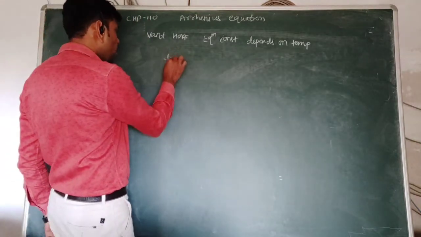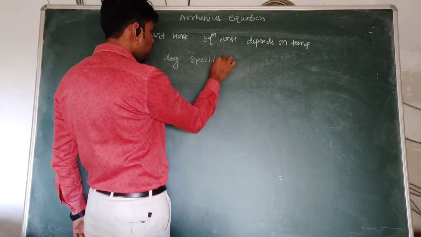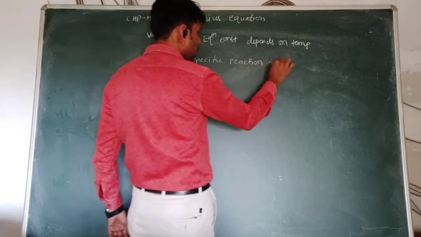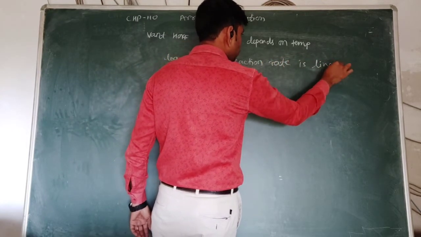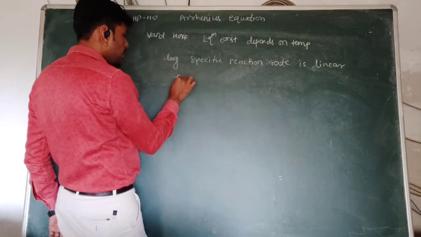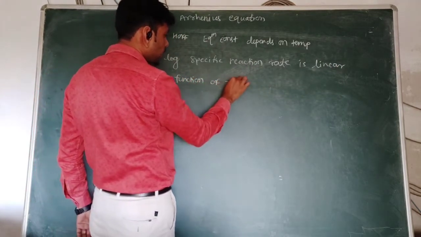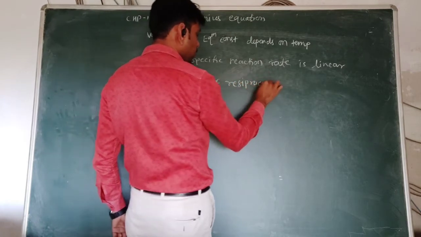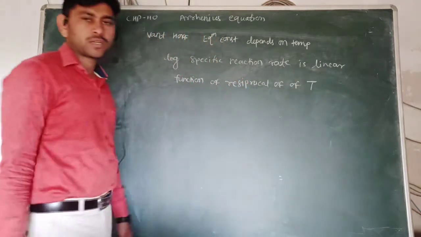the logarithm of the specific reaction rate is a linear function of the reciprocal of absolute temperature.